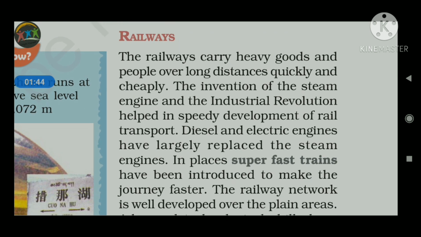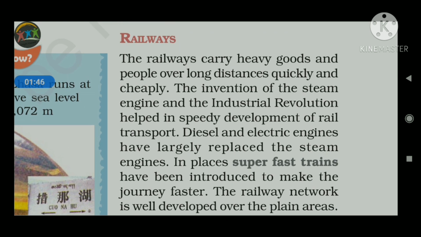It is also cheaper than air transportation, but it is not cheaper than the waterways. So if we compare the modes of transportation, roadways, railways and airways, waterways will be the cheapest mode of transportation, but railway is cheaper than roadways as well as airways.